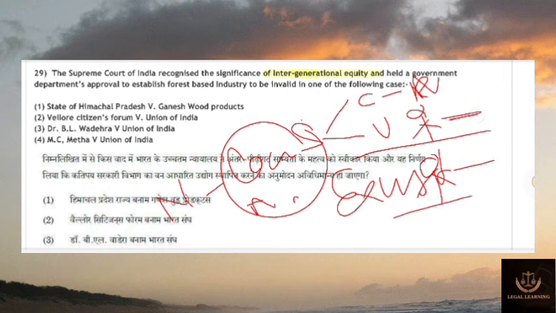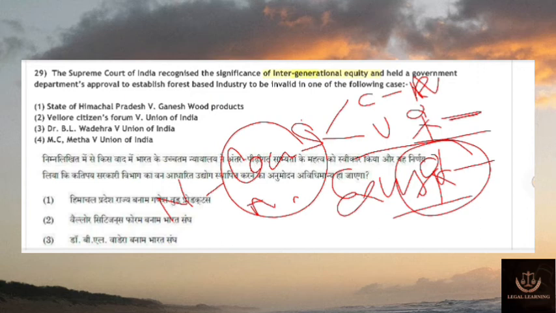I should not overuse it. I should not exhaust it. I should reserve it for my next generation. So this is called intergenerational equity. The next generation also has the right over the natural resources.